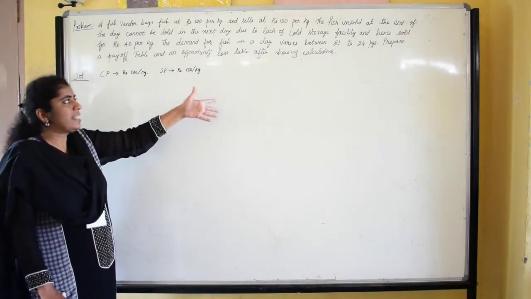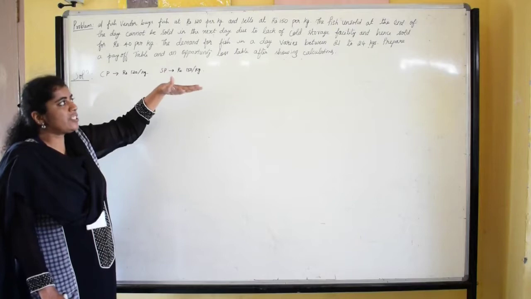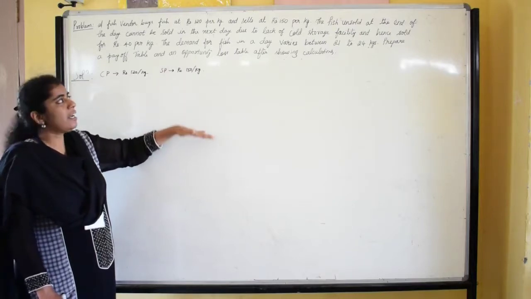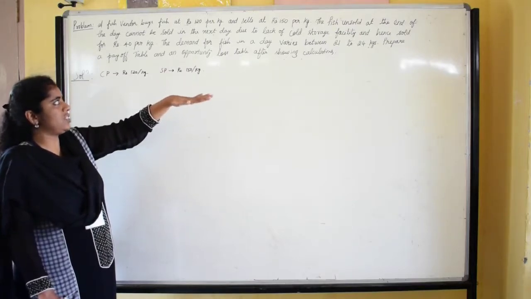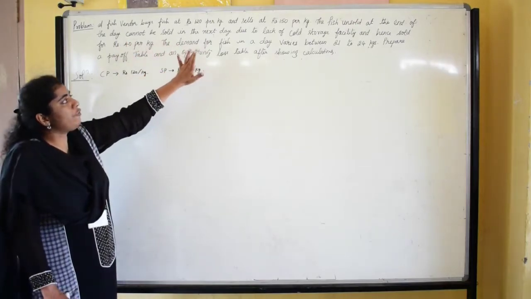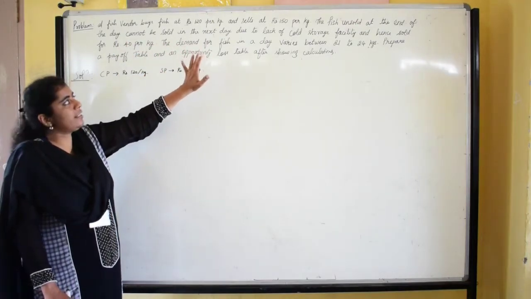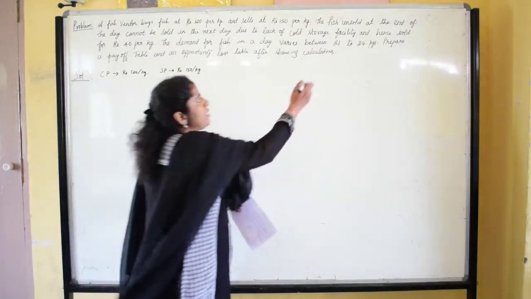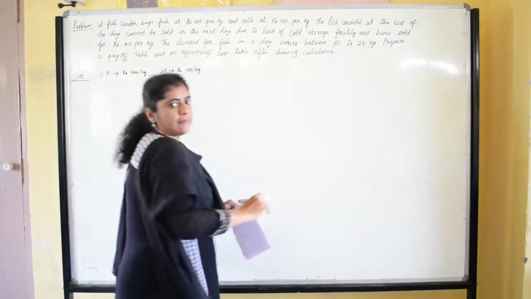Instead of wasting, he is selling the fish that is left in the evening at rupees 40 per kg, and the demand for fish in a day in the market varies between 21 to 24 kgs.